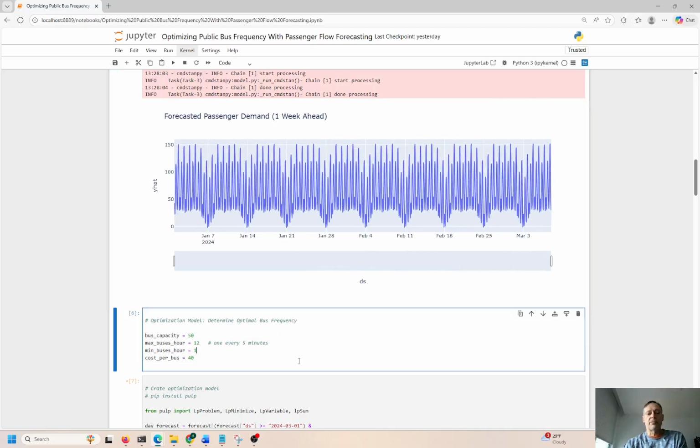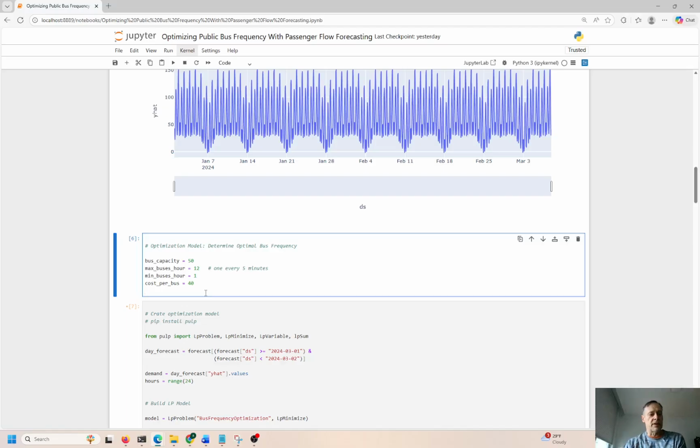So let me set a couple constraints here just to line up the problem, and we'll execute it in just a minute. We have a bus capacity of about 50 people. So if we expect more than that, the demand exceeds 50, we're going to have to run at least 2 buses, maybe 3, maybe more. We're going to try to figure that out and solve that problem and optimize it too. Maximum buses per hour is going to be 12. One runs every 5 minutes. Okay, so 5-minute intervals. There will be 12 intervals in 1 hour.